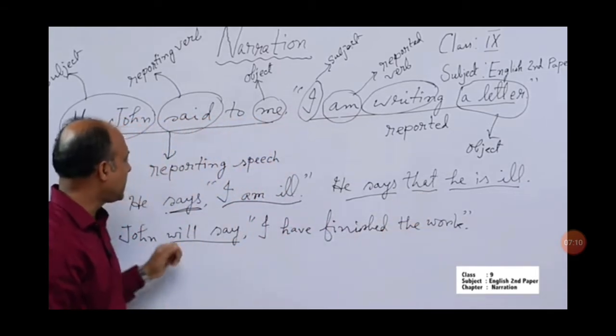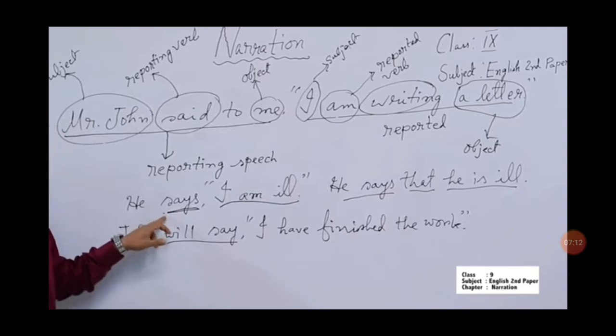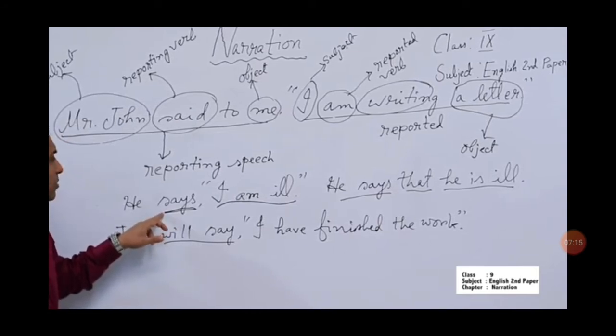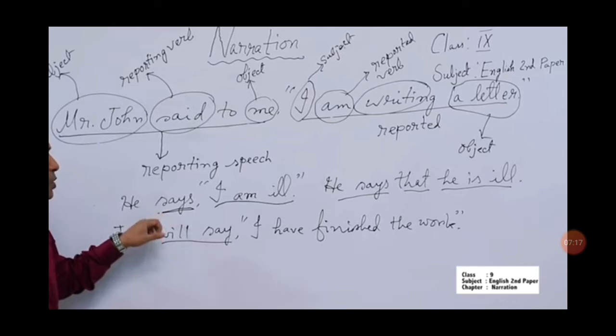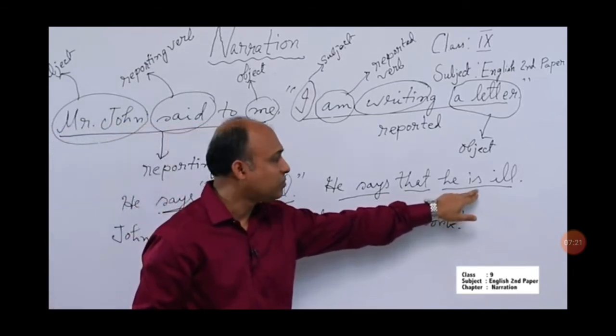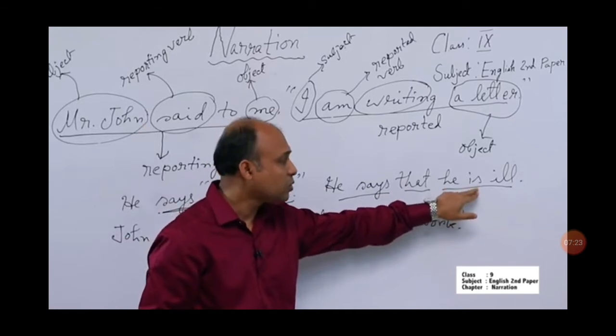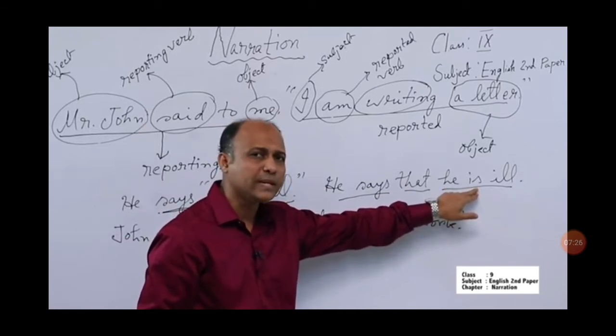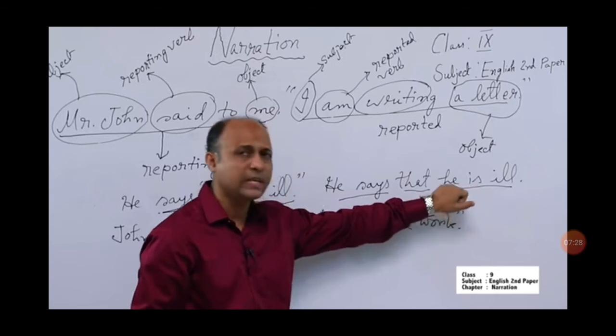Then you also see that the reporting verb here is in the present tense. So there is no change of the verb. Here it is also in the present indefinite tense.